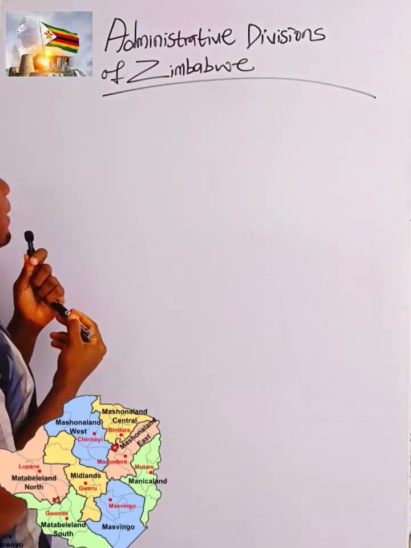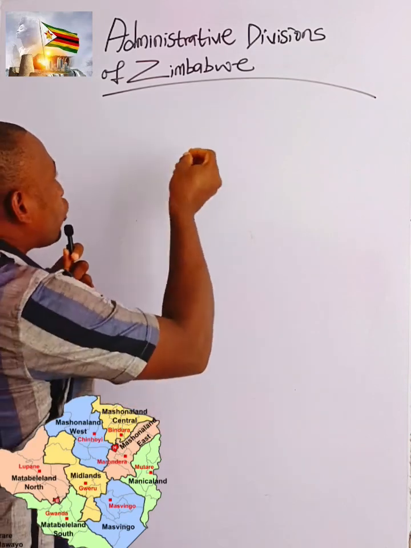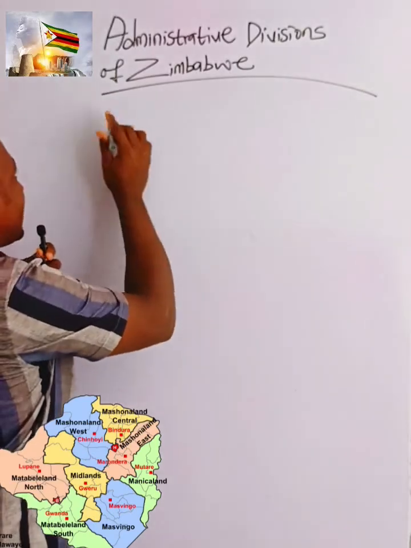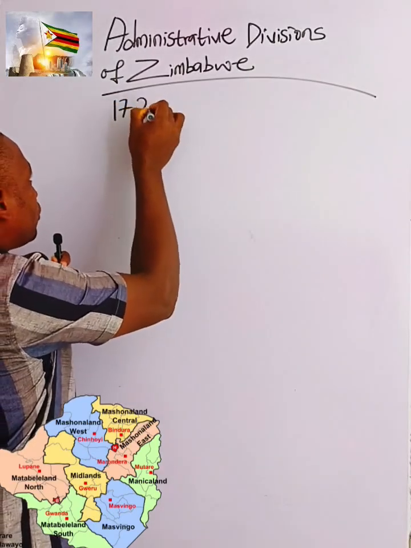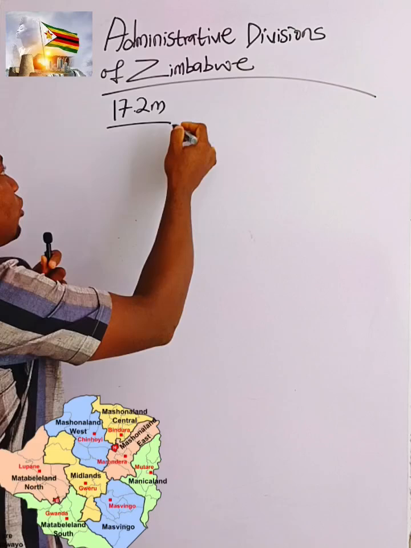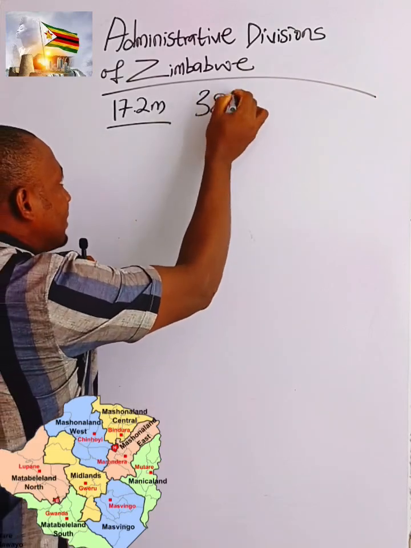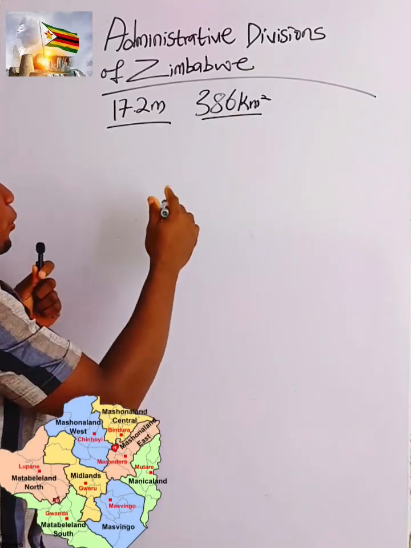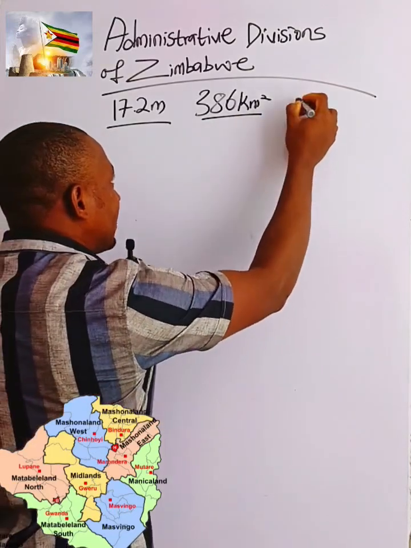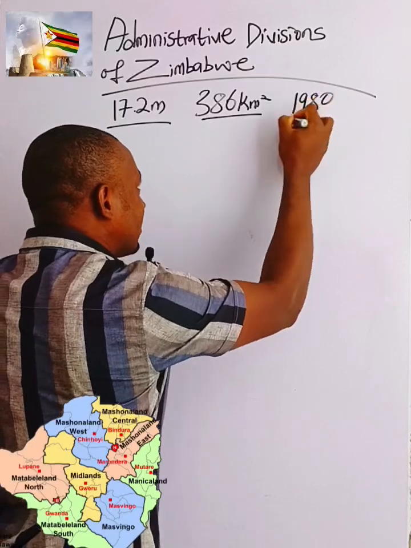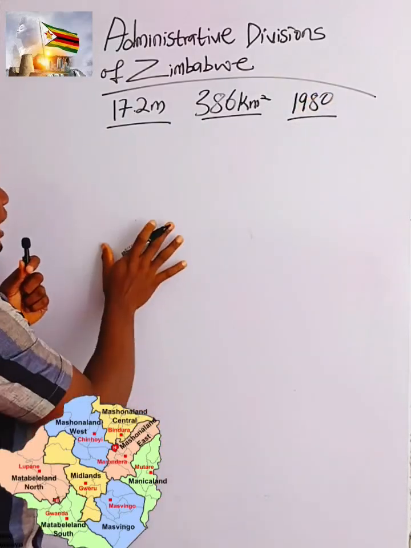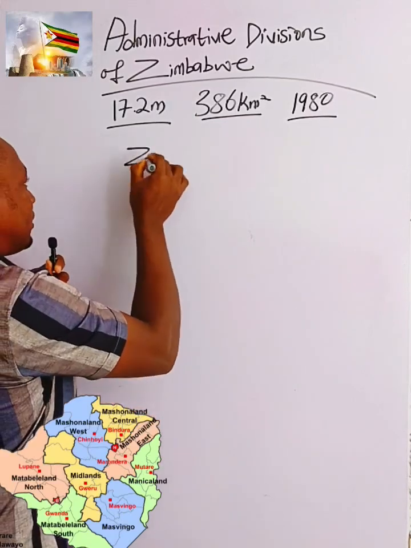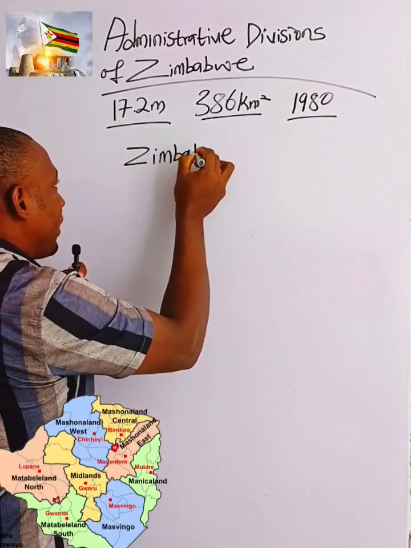All right, Zimbabwe is a landlocked country in Southern Africa. Zimbabwe has a population of 17.2 million people with a landmass of 386,000 square kilometers. Zimbabwe gained independence from Britain in 1980. All right, let's consider the administrative divisions of Zimbabwe. This is Zimbabwe, right?